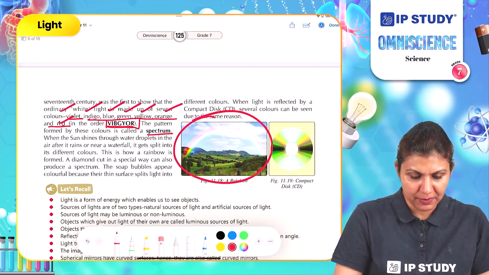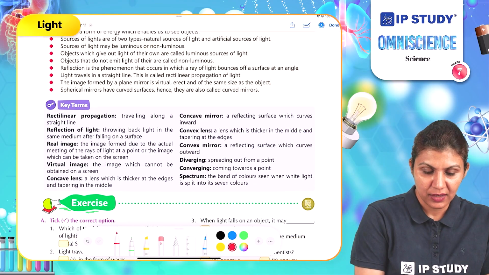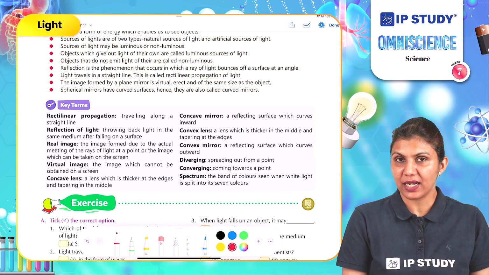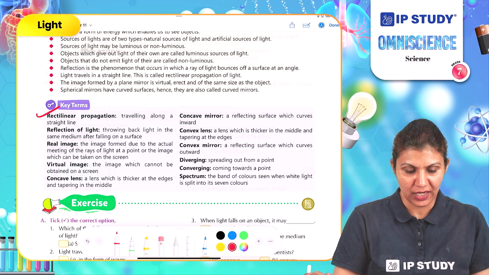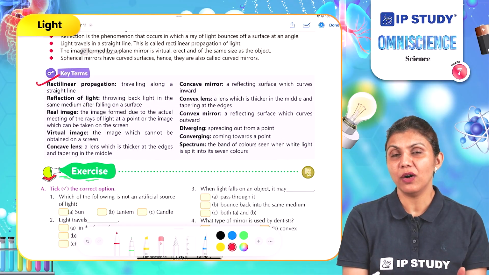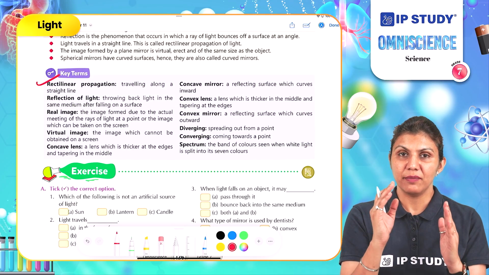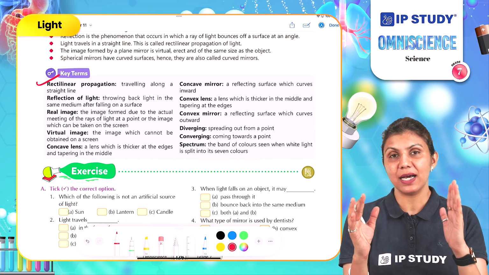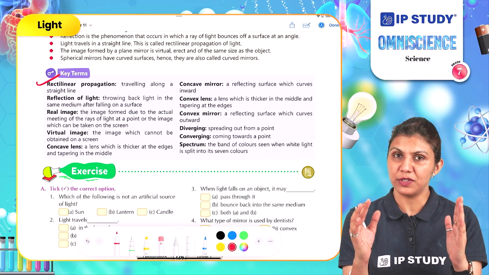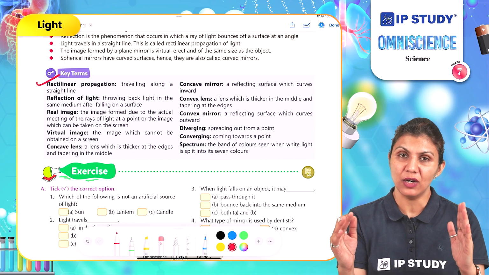So in this chapter, what we have learned by now is that light travels in a straight line, which is rectilinear propagation of light. If images are formed on the plane mirror, there are a few characteristics of this image. The image will look similar to the object, meaning the size, shape, and color of the image will be the same as the object.